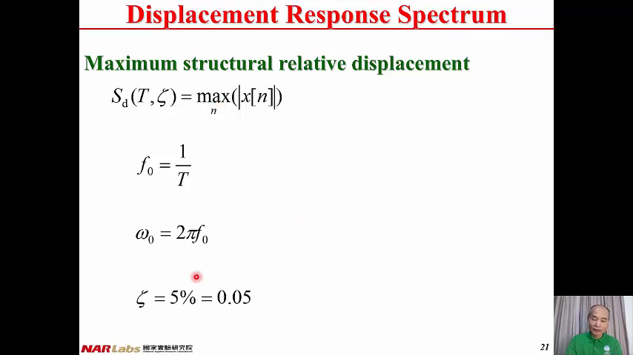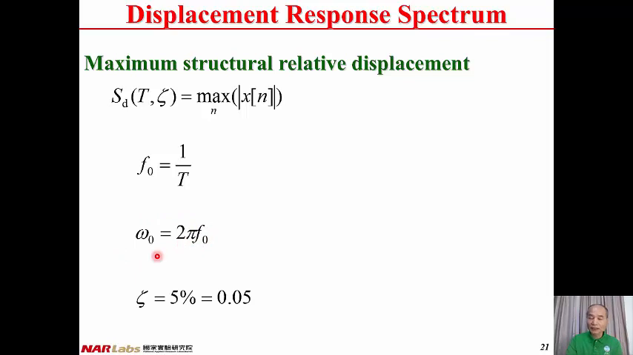If we assign the damping ratio to be 5% or 0.05, as SD, the relative displacement spectrum can be reduced to be a function of vibration period T. Once we assign the vibration period T, then we can have f0. f0 equal to the reciprocal of the vibration period. From f0, we can have omega 0. Omega 0 equal to 2 pi f0.